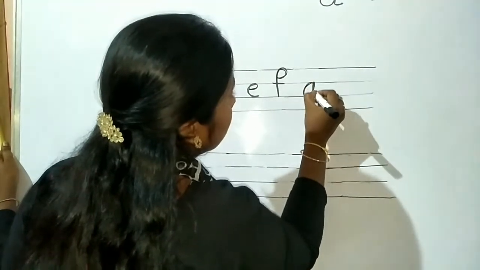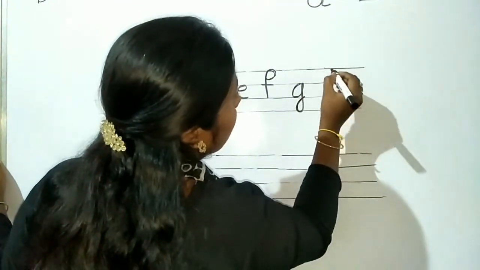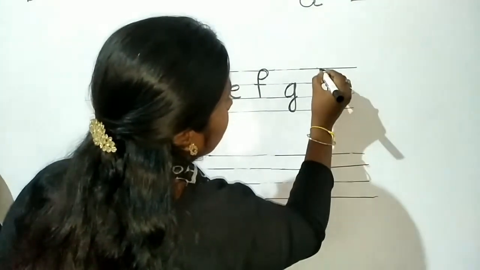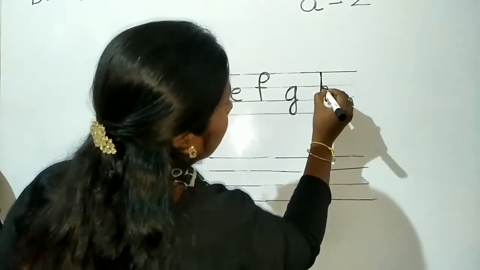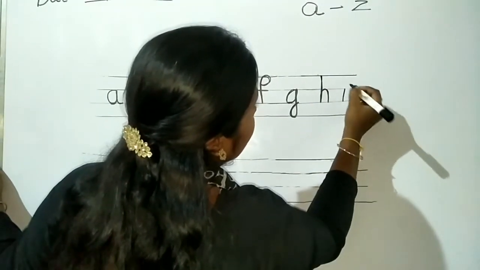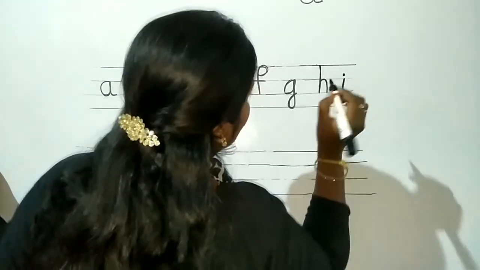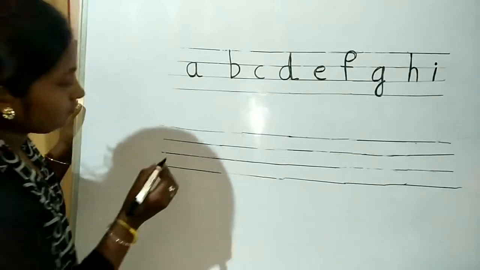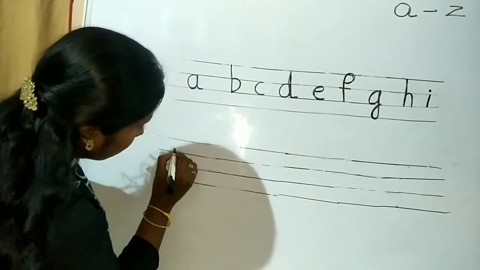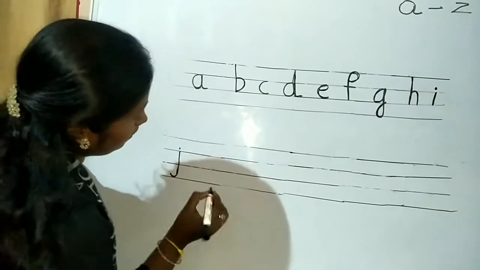Next letter is G. One more. Next is H. See how to write. H. Next is I. Take like this. You have to write. Next J. See how you have to write J like this.